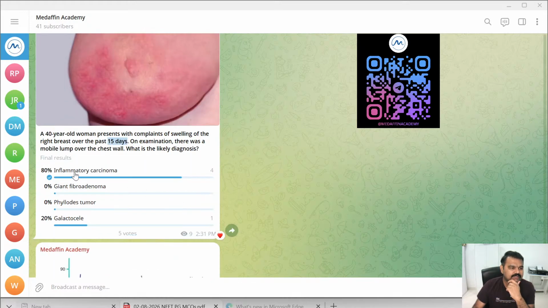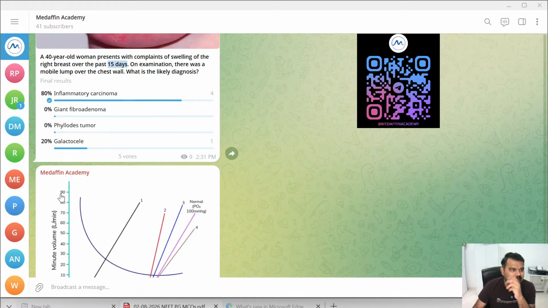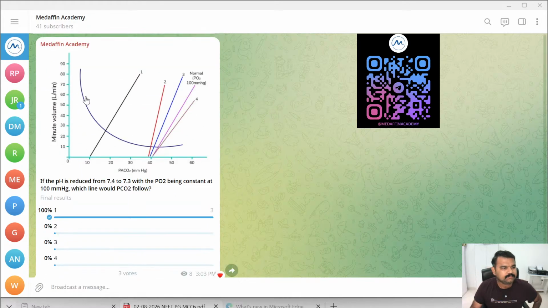We have four options: inflammatory carcinoma, fibroadenoma, phyllodes tumor, and galactocele. 80% gave the answer as inflammatory carcinoma, and 20% gave galactocele. The correct answer is inflammatory carcinoma. A 15-day history, with complaints of swelling and a mobile lump, and the appearance is also one of the reasons.